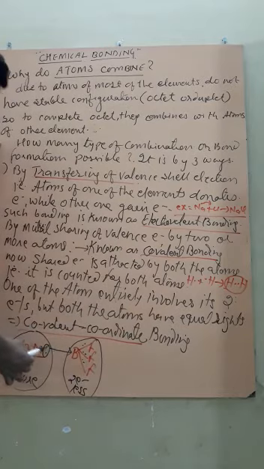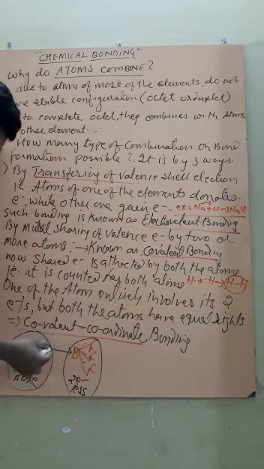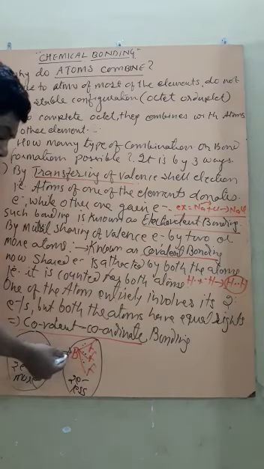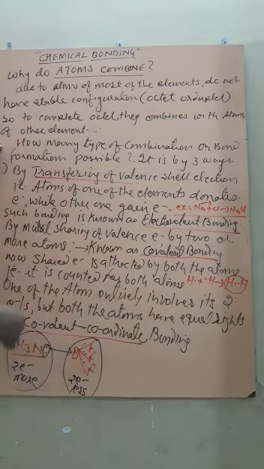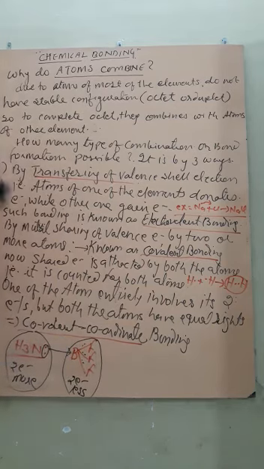Such bonding is known as coordinate bonding. It is denoted by an arrow, the tail towards the atom which is donating and the head towards the atom which is receiving. But these two electrons are counted for boron as well as nitrogen. Therefore, now the octet of boron is completed: 2 and 6, 8, and the N already has its 8 electrons. So this is a different type of combination.